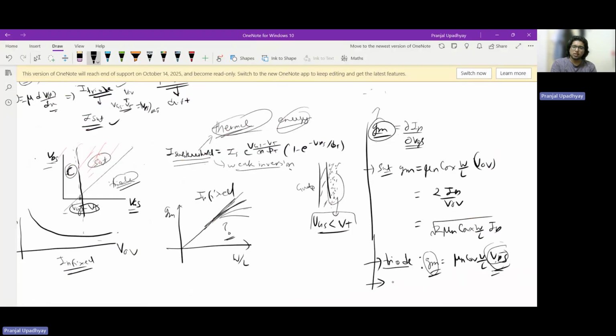Now, for the final region, subthreshold, GM happens to be equal to ID by n phi t.